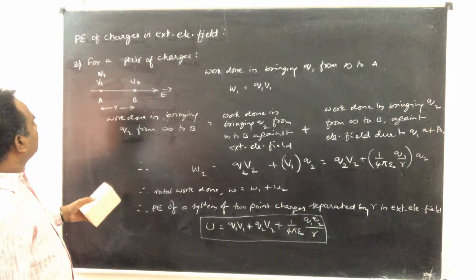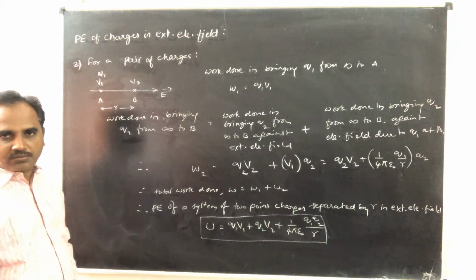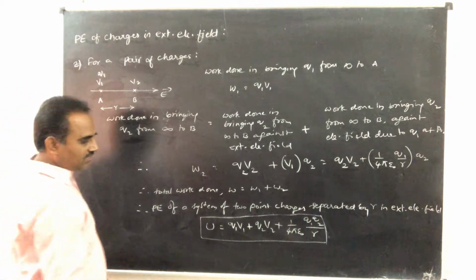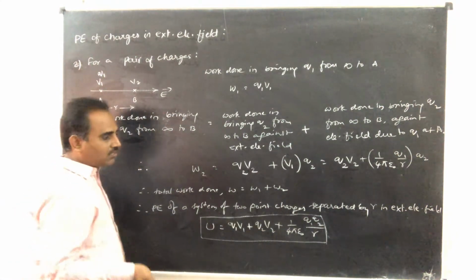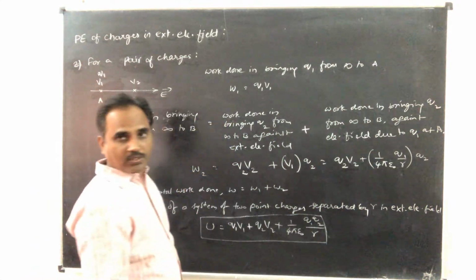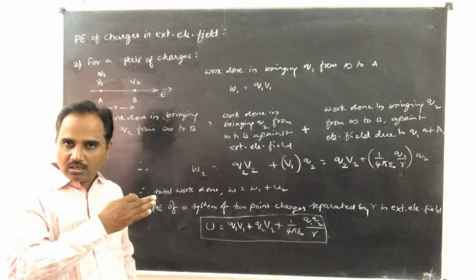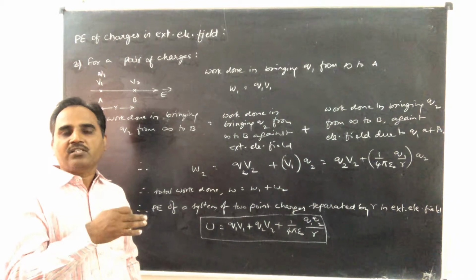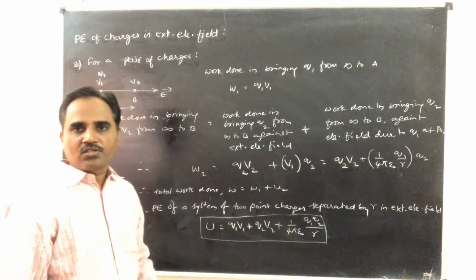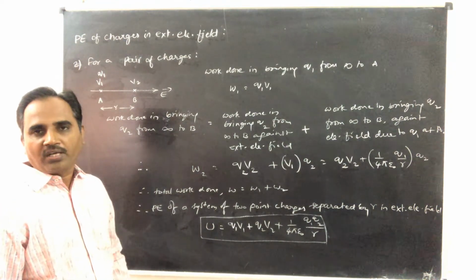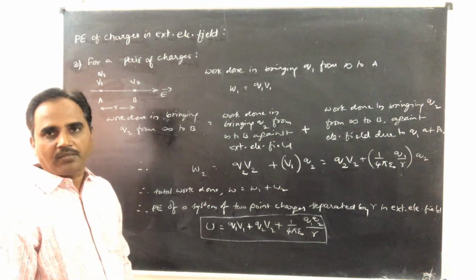In the same way, you can also find the potential energy of many charges. That means you will get additional terms. If 3 charges are there, then you will get 3 terms like this, plus another 3 terms here. Totally 6 terms will be there, because those charges are to be brought against the external electric field as well as the electric field due to their own. So when 3 charges are there, totally you will get 6 terms. Like that, you can find the potential energy of a number of point charges in presence of external electric field.